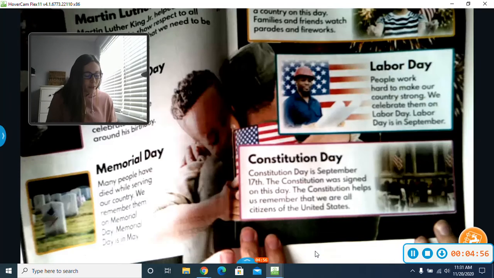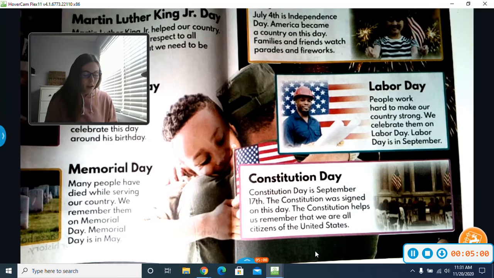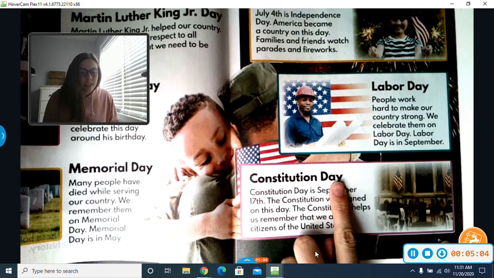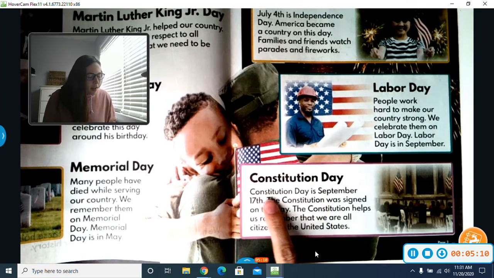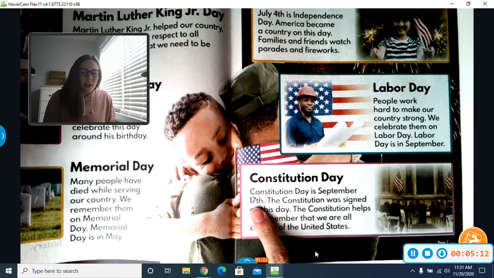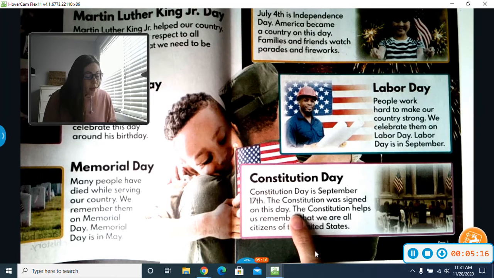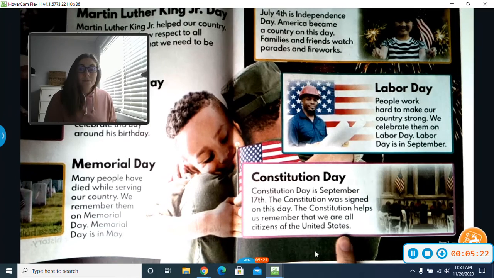All right, we have a few more because we have one more here, and then the back has even more holidays. Next, we have Constitution Day. And we celebrated Constitution Day. We did a Constitution Day activity this year. Constitution Day is September 17th. The Constitution was signed on this day. The Constitution helps us remember that we are all citizens of the United States. Okay?